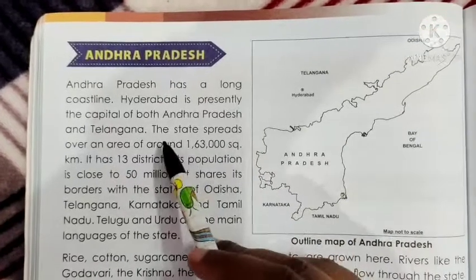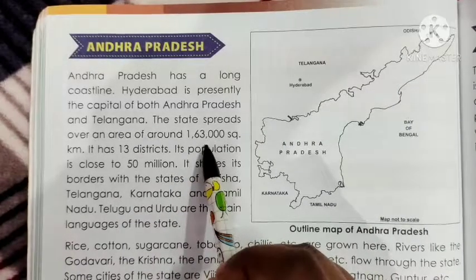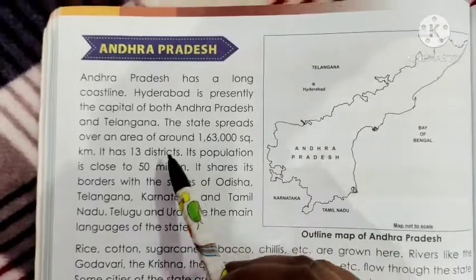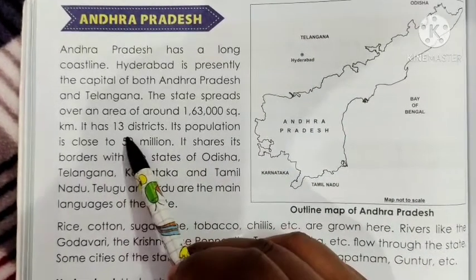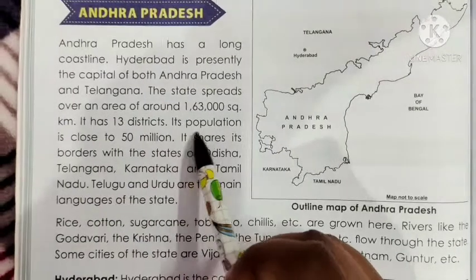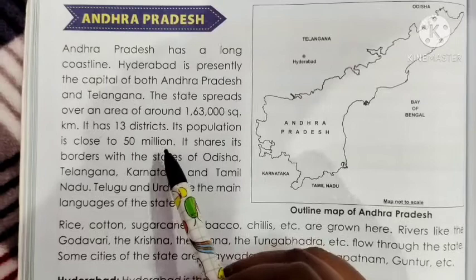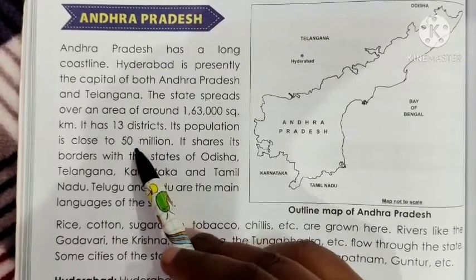The state spreads over an area of around 1,63,000 square kilometers. Then it has 13 districts. Its population is close to 50 million. So, children, this state Andhra Pradesh has 13 districts and a population of 50 million.